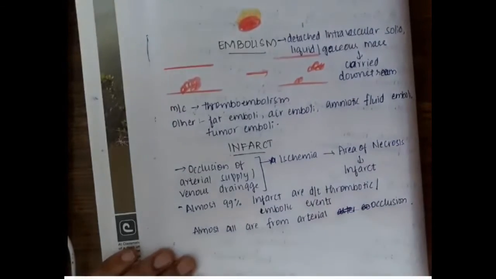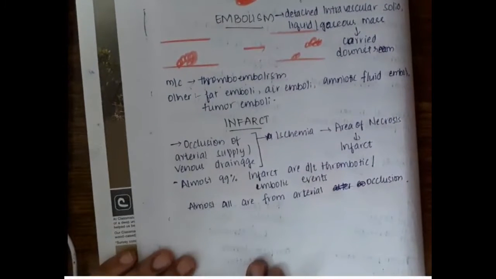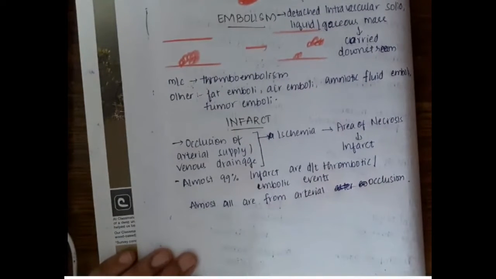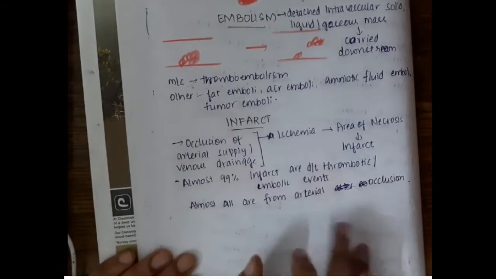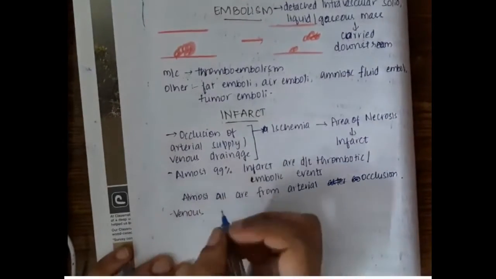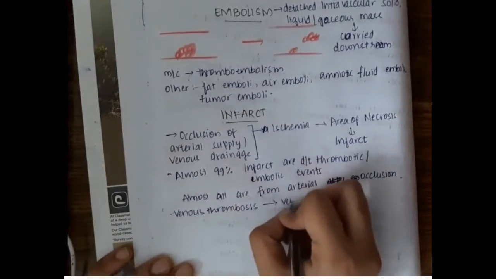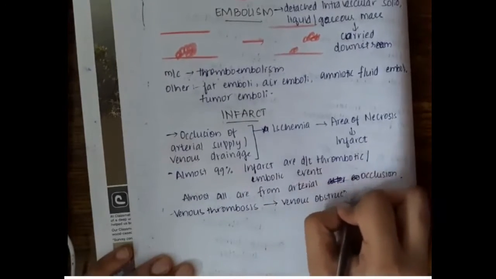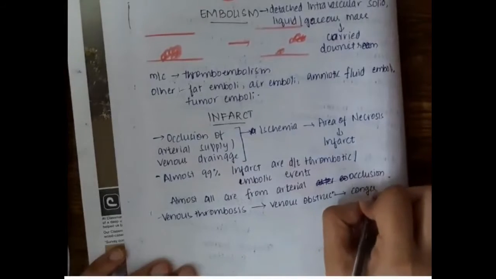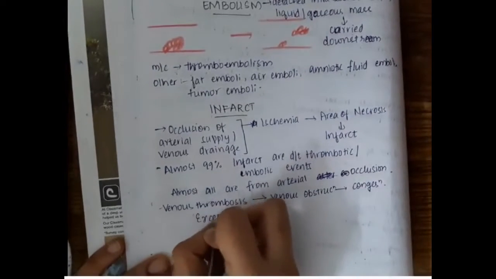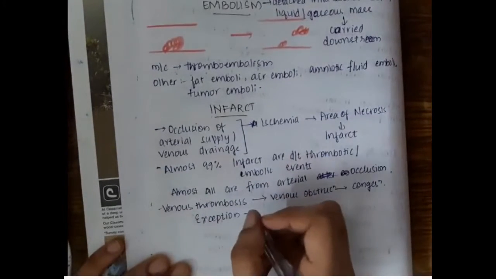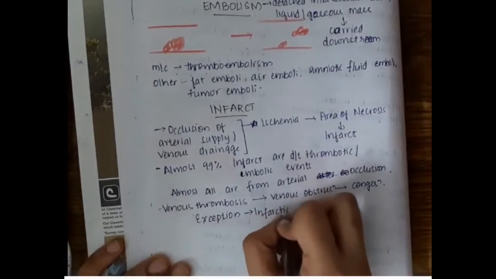rather than venous occlusion. So, if there is venous thrombosis, then what happens? Whenever there is venous thrombosis, that is the thrombi obstructing the venous drainage of an organ, this will result in venous obstruction. Thus, there is no drainage of blood, so there is blood accumulation in the organ called congestion.